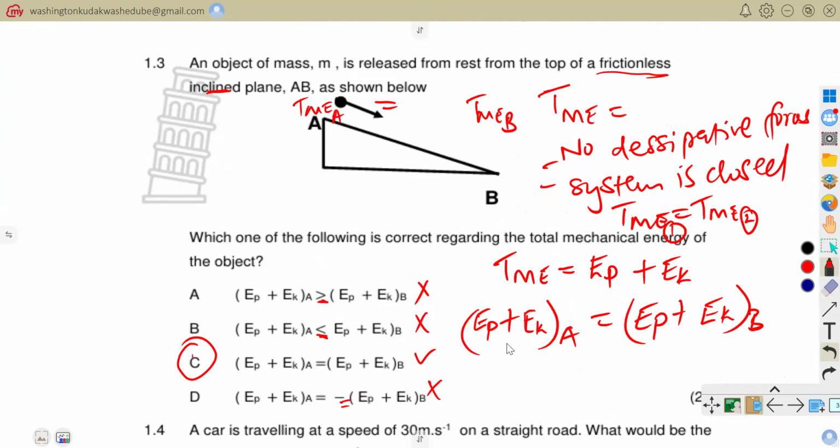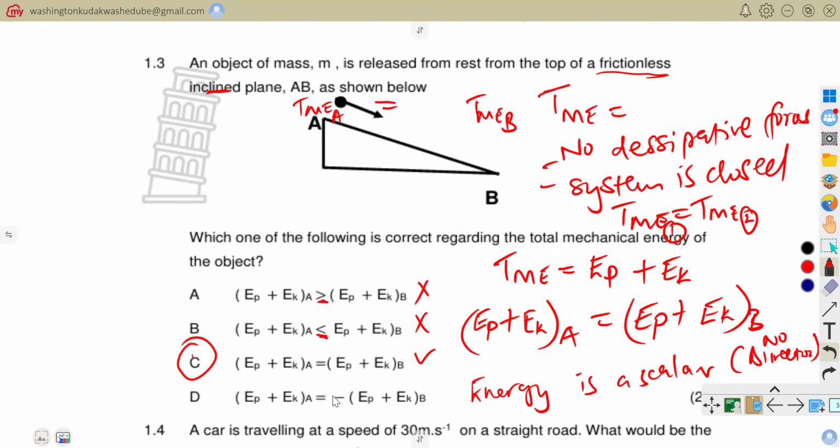Now let's go to 1.4. Just to clarify about that negative, we know that energy is a scalar quantity. So energy does not have direction. Energy is a scalar quantity, so it has no direction.